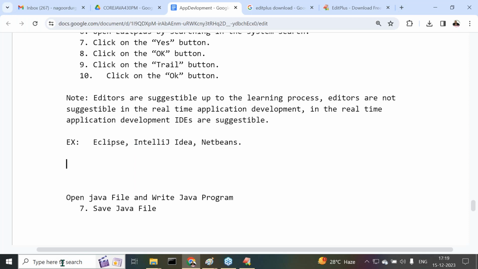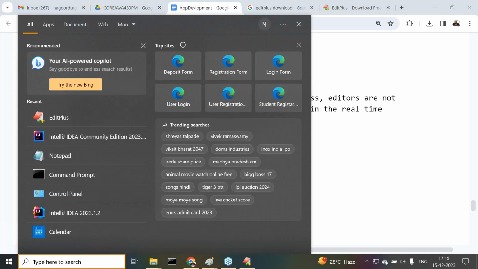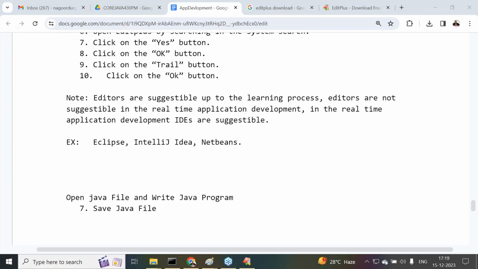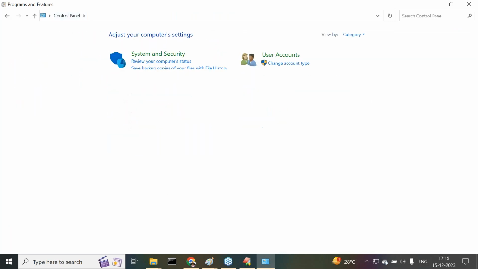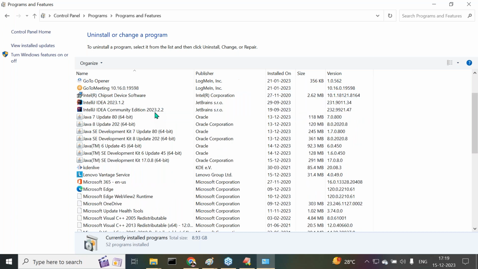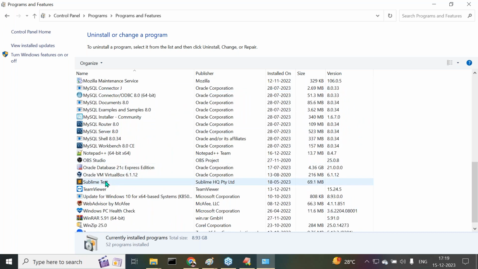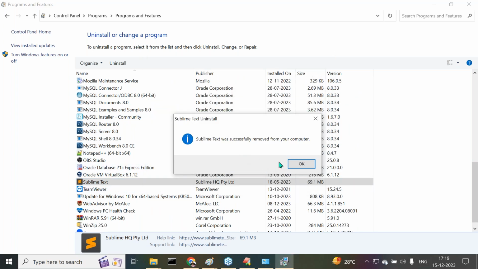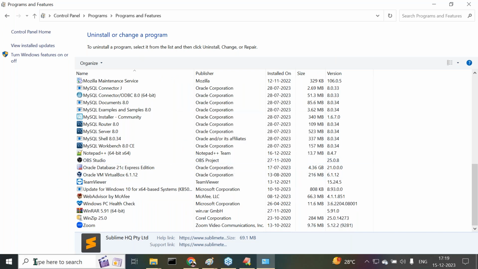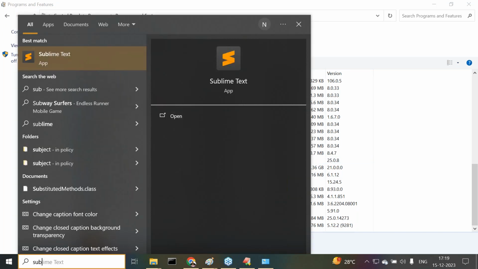Understand it now, right, sir? Already Sublime Text is available in my system here. Let me open the control panel, and inside this, uninstall a program. Let me check for it. Sublime Text, yes, this is already available. I want to uninstall it. Right, now it is not available. Sublime Text is not available. Even if the app is available, it is not going to work.